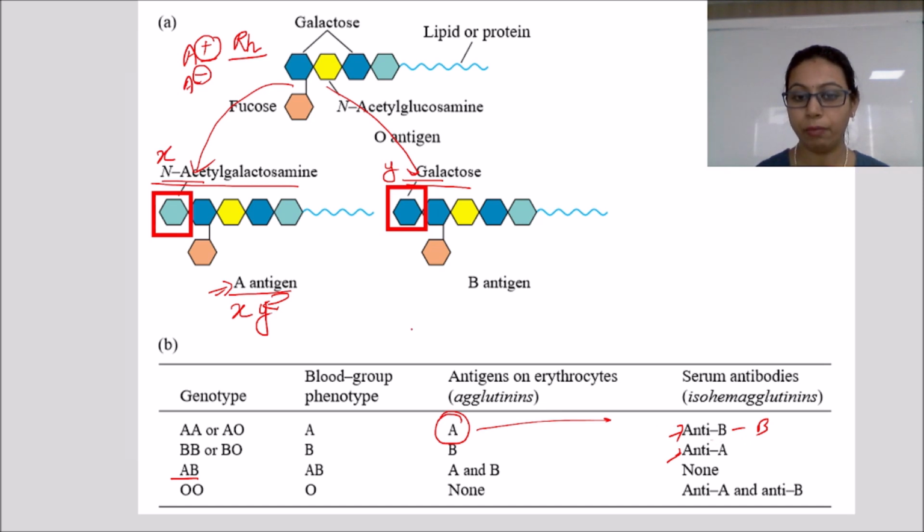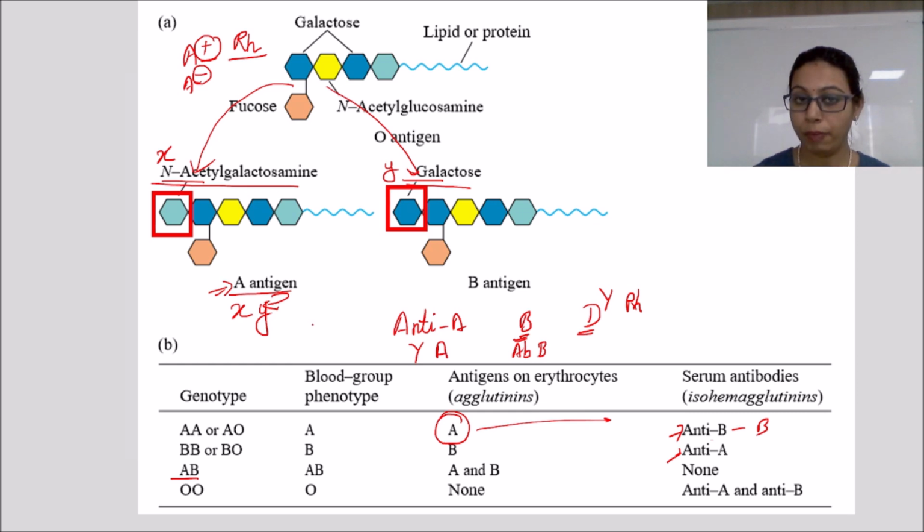But in the test kit, we will have three types of chemicals: anti-A, anti-B, and anti-D. This serum has the antibody against the Rh factor, this serum has the antibody against blood group B, and anti-A serum has the antibody against blood group A.